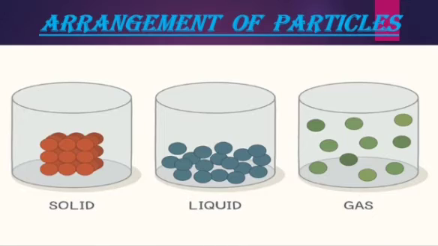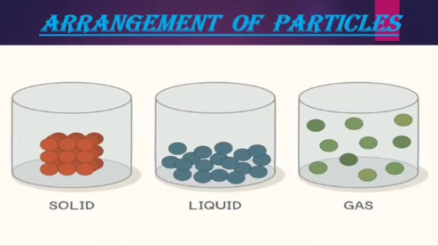Unlike solids, they have no fixed shape and they can flow because there is a lot of space in between the particles. They can move and so they flow. Usually liquids flow from a higher level to a lower level. They take the shape of the container they are poured into. They don't have a fixed shape because they keep moving. And liquids can flow from one place to another and so they are called fluids.